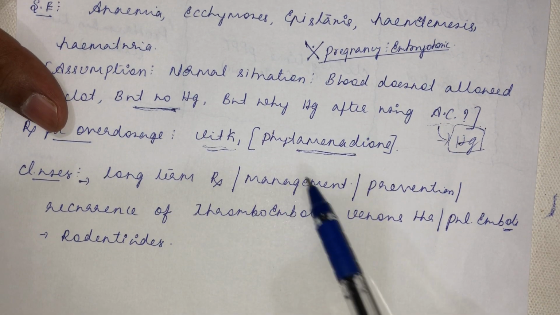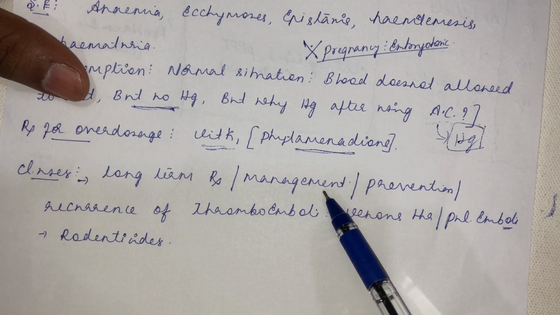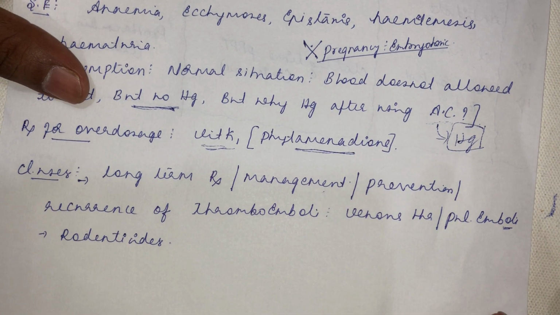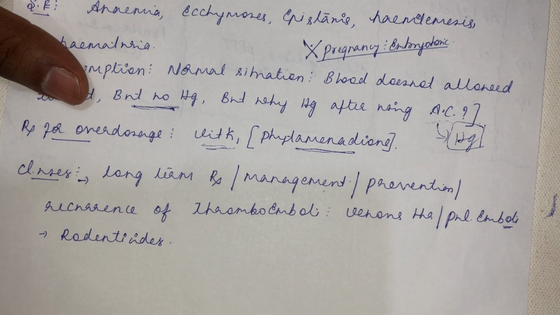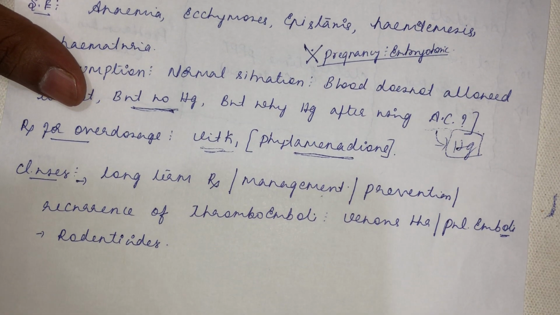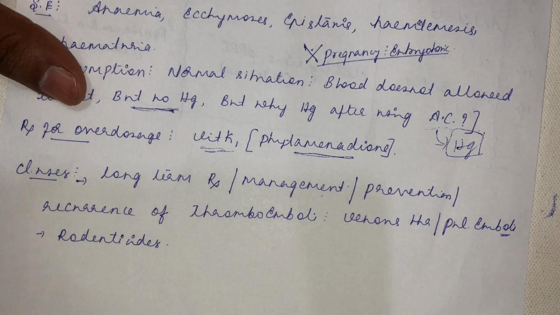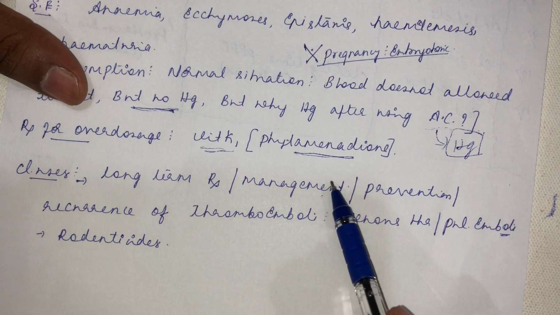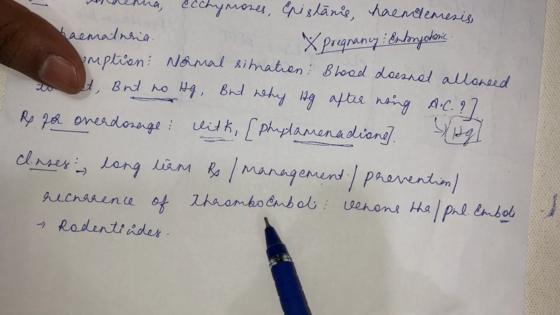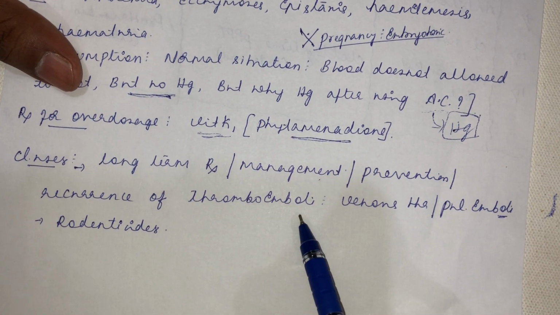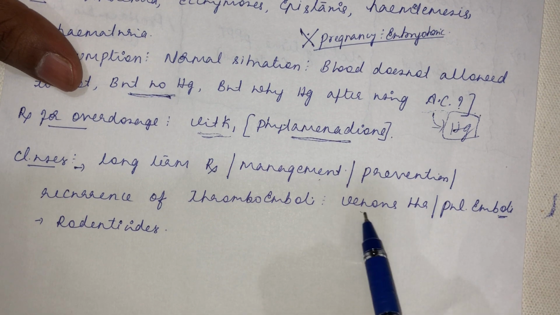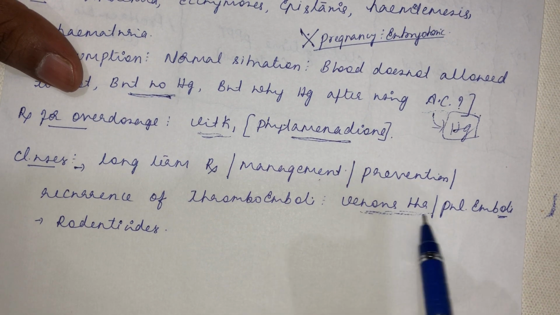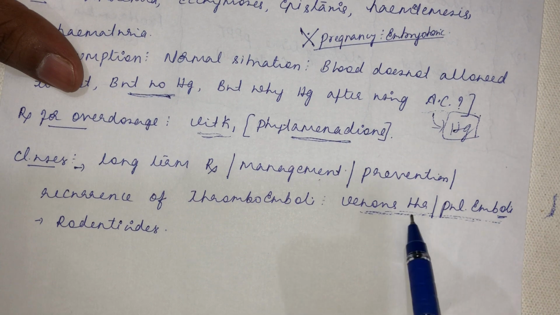See, for management or for maintenance. Why we cannot give it for rapid treatment of anticoagulant action? Because its onset of action is late. So for maintenance you are giving this warfarin. Whenever there is recurrence of thromboembolic disorder, so again this is a venous thrombus, not arterial thrombus. I already told you for pulmonary embolism it is used.